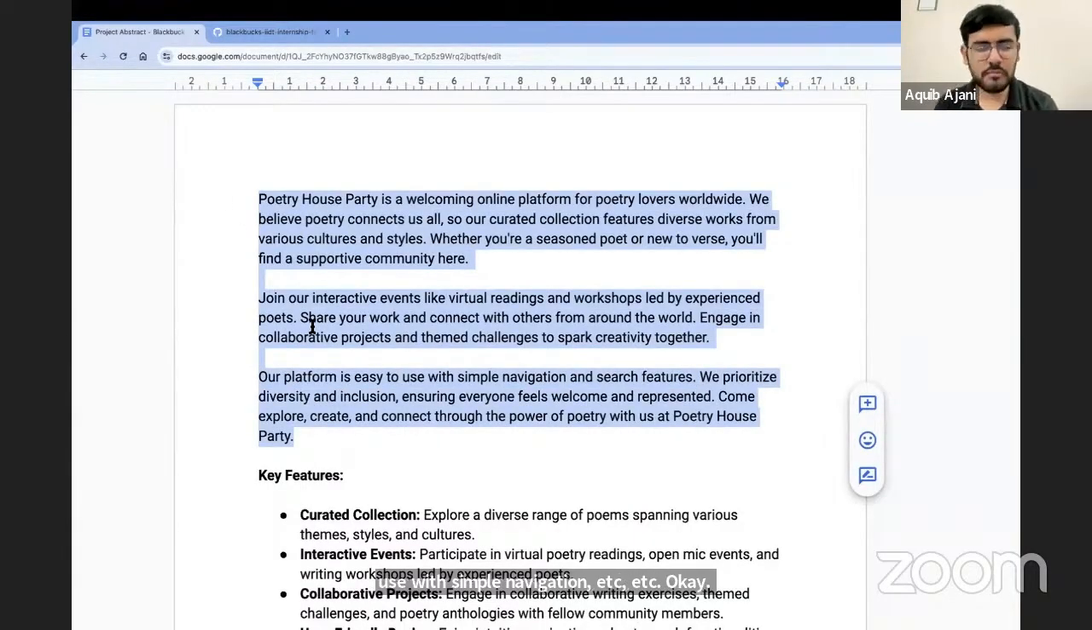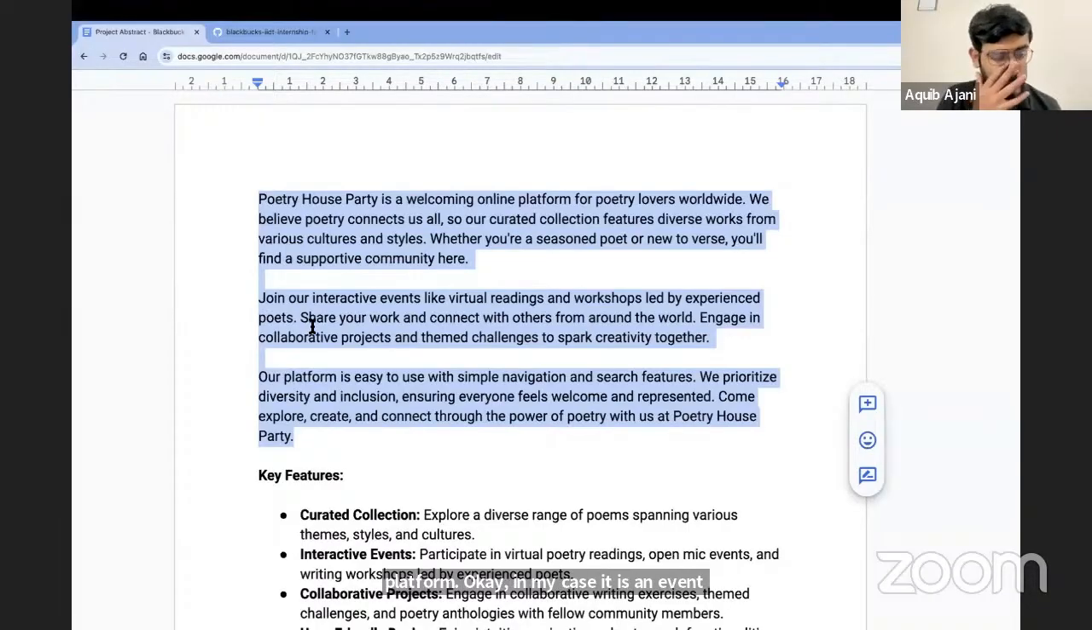Basically, at the end of the day, after you read the abstract, you will get a very good clarity on what the project is about. Is it an e-commerce store? Is it a learning platform? Is it a task management tool? What exactly is it? So in my case, it is an event platform.